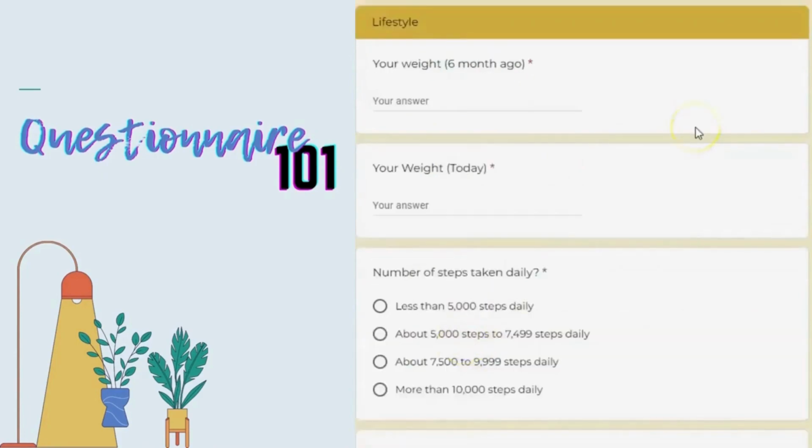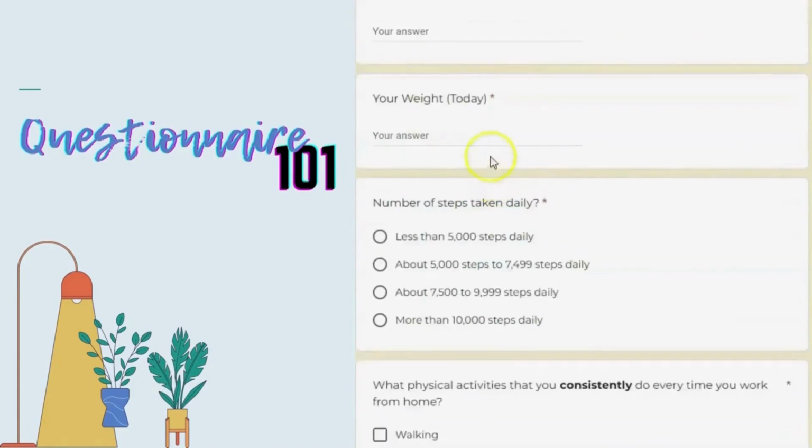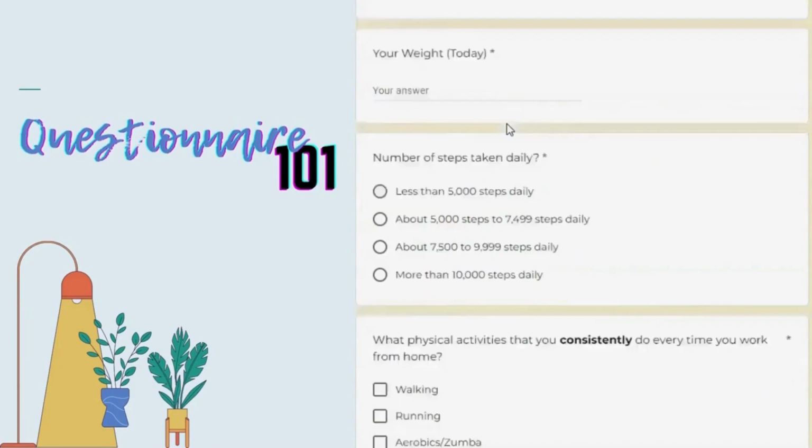So the next section has the questions that will answer all your research objectives and research questions. The second section for this questionnaire is called lifestyle. The first question here asks about weight 6 months ago. Okay, this is an example of a quantitative continuous variable because we are measuring the weight. So its scale is supposed to be a ratio scale. Okay. So the next question, which is your weight today, is the same as the first: it is a quantitative continuous variable with a ratio scale.